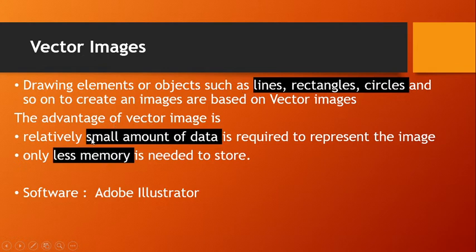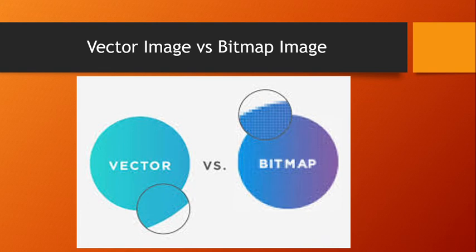It uses only a relatively small amount of data to represent the image. Software used to create vector images are Adobe Illustrator and so on. Examples for vector images are logos, tags, etc. Now we'll learn about a topic called compression. Before moving on to compression, let us see the small difference between vector image and bitmap image. When you zoom the image, the bitmap image shows you a blurred image with pixels, whereas vector images are of high clarity and quality, and when you zoom, they don't break up into pixels.